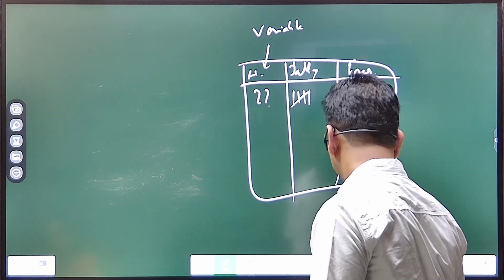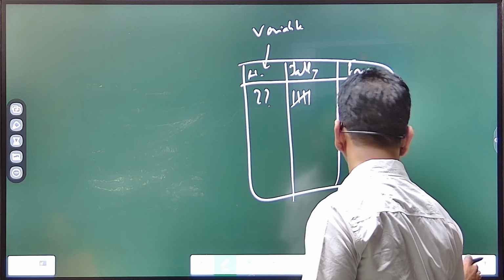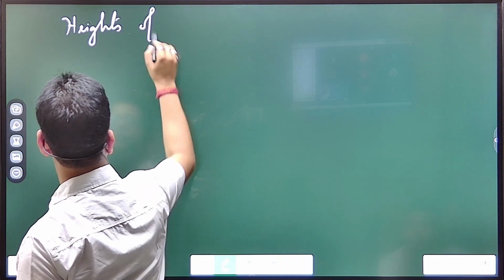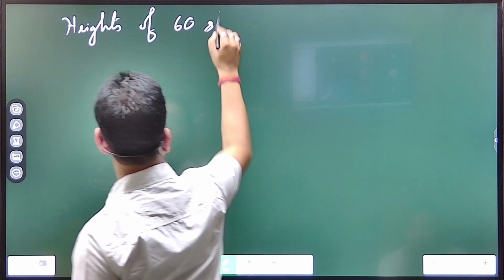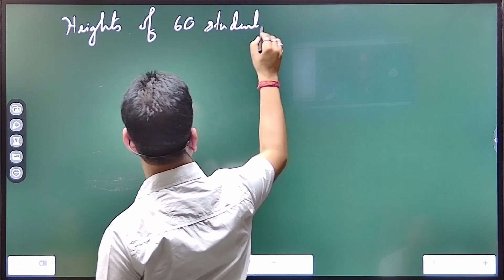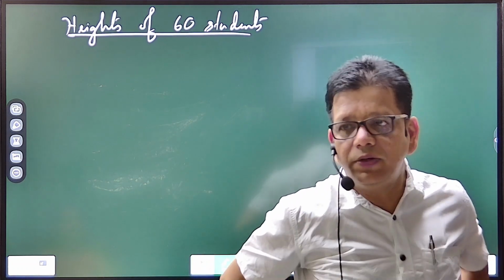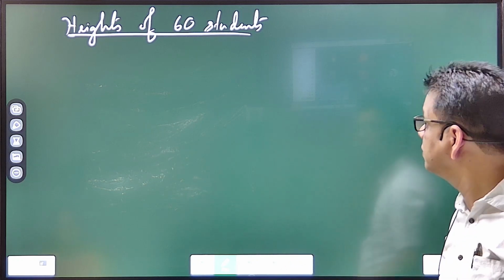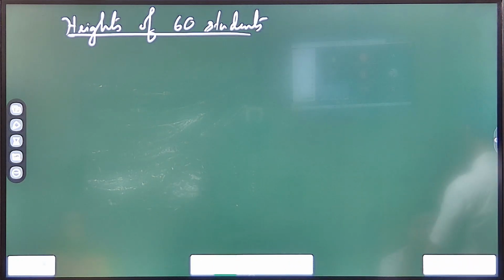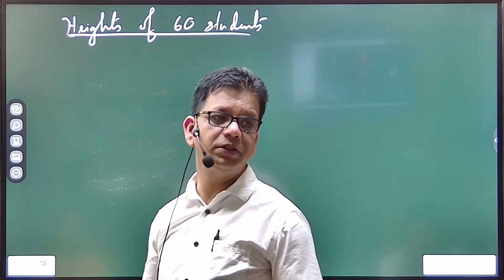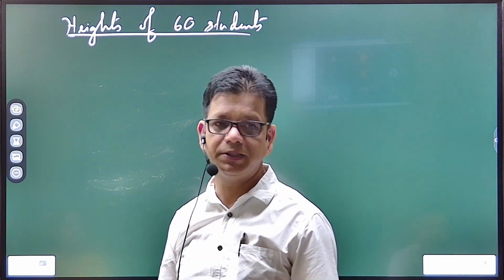So when the data is large, look at this. Suppose the heights of 60 students we are trying to note down. Okay? Try to understand. You don't have to write. Suppose you are trying to write the heights of 60 students in a table. Now, since there are 60 students, supposing they are not from the same class, they will not have the same height.